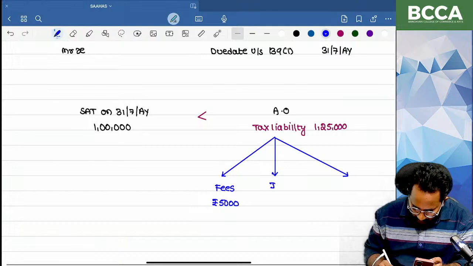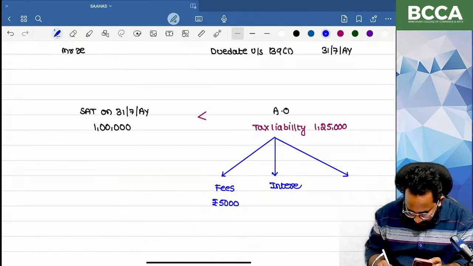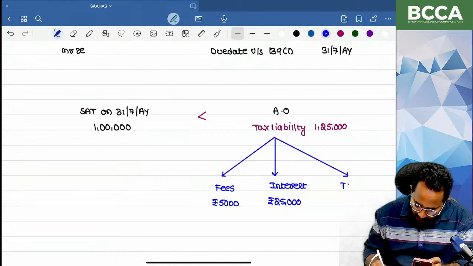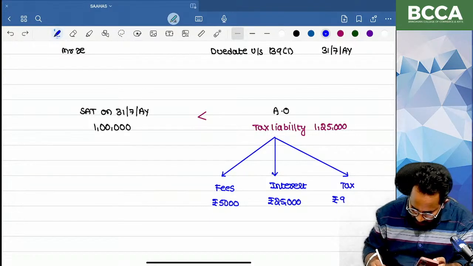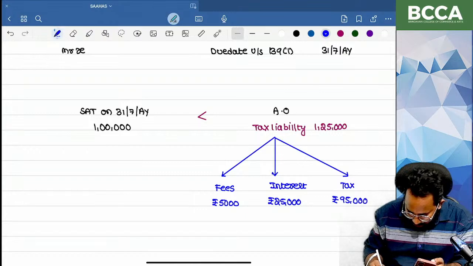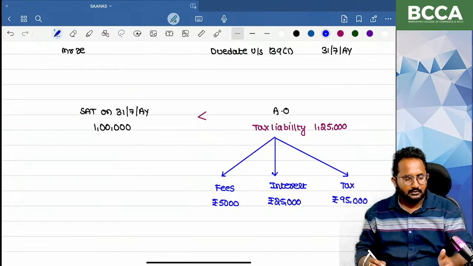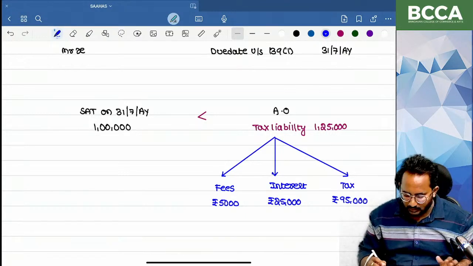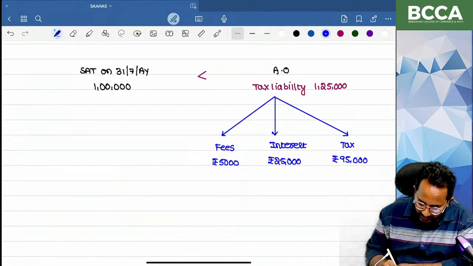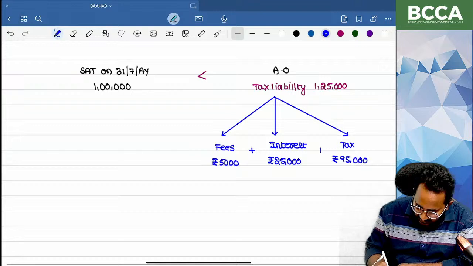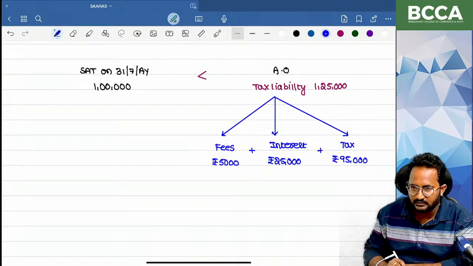Next, in the form of interest, the assessing officer demanded 25,000 rupees. Next, in the form of tax, the balance amount out of 1,25,000 is 95,000. So as per the assessing officer, 5,000 is fees, interest is 25,000, and 95,000 is tax.